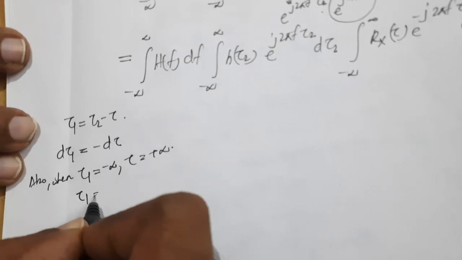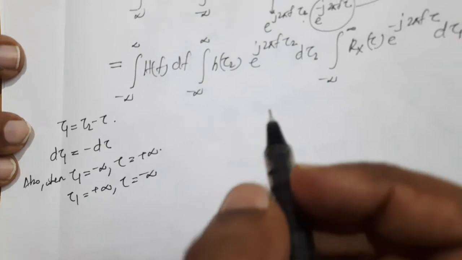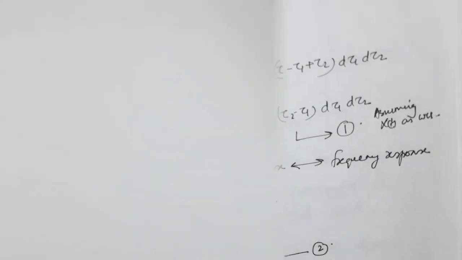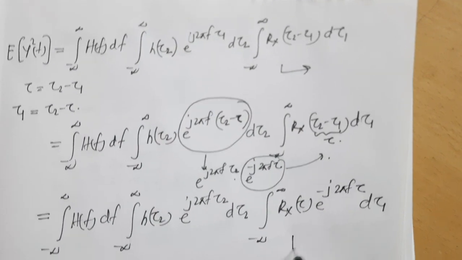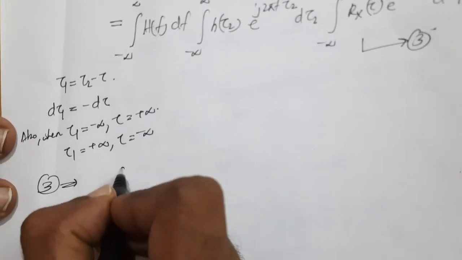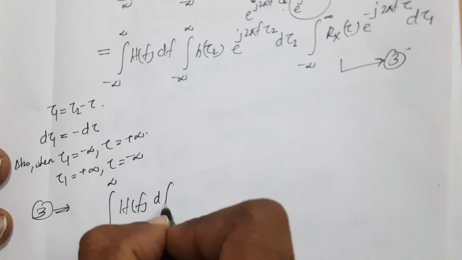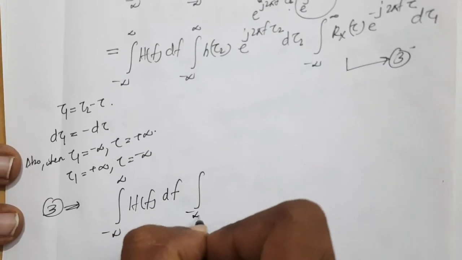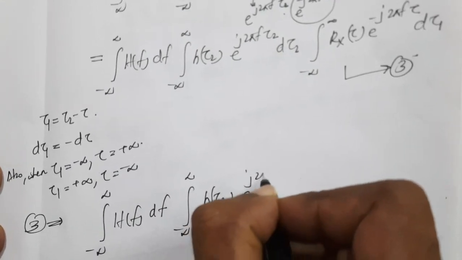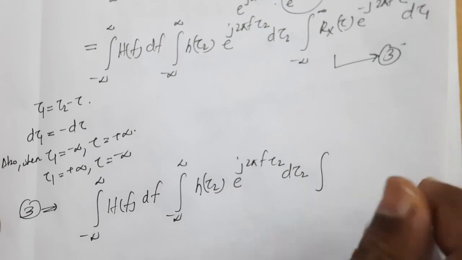When tau 1 equal to plus infinity, tau equal to minus infinity. This is equation number 3. Now 3 can be rewritten as the integral from minus infinity to plus infinity of H of f df, the integral of h(tau 2) e raised to j 2 pi f tau 2 d tau 2, integral.